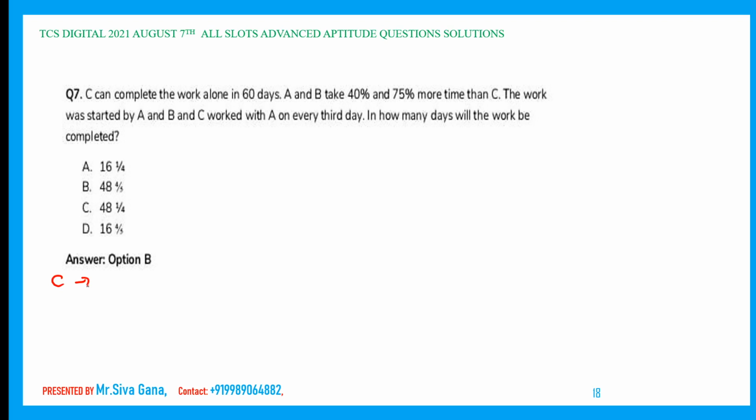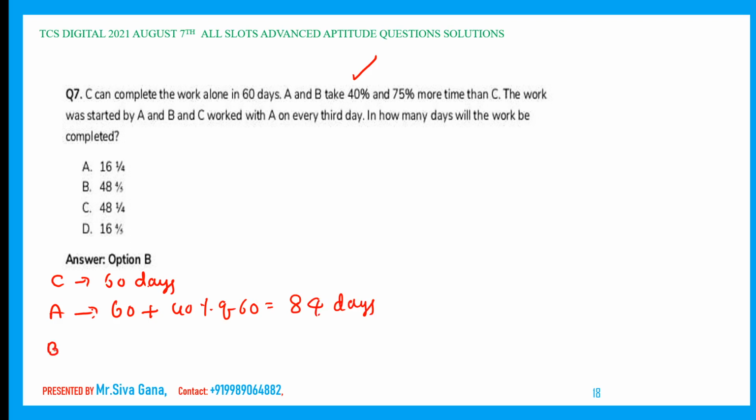C can complete the work in 60 days. Then A takes how much time? A takes 40% more, which is nothing but 60 plus 40% of 60. 10% is 6, 40% is 24. 60 plus 24 is 84. So A takes 84 days.